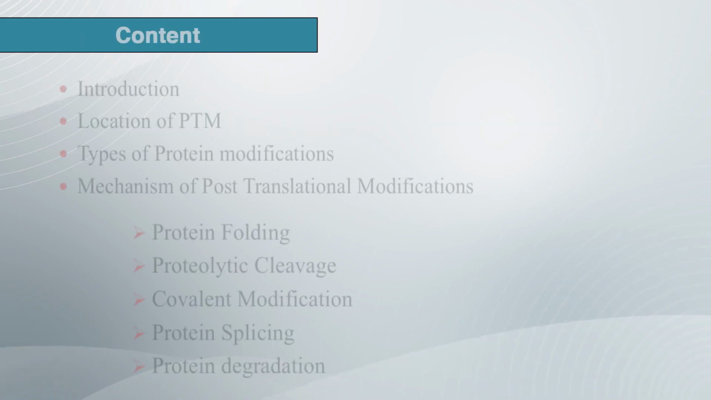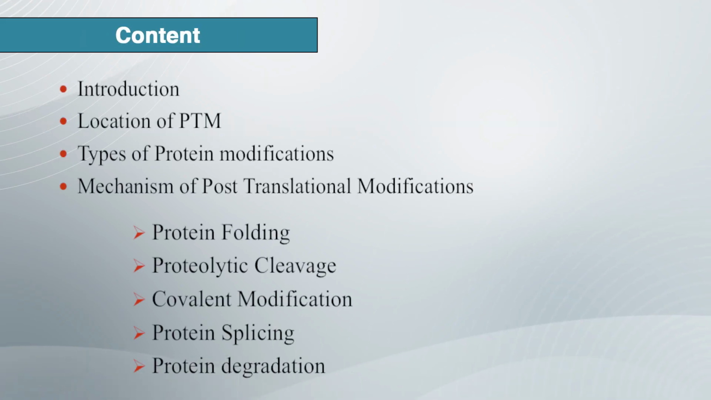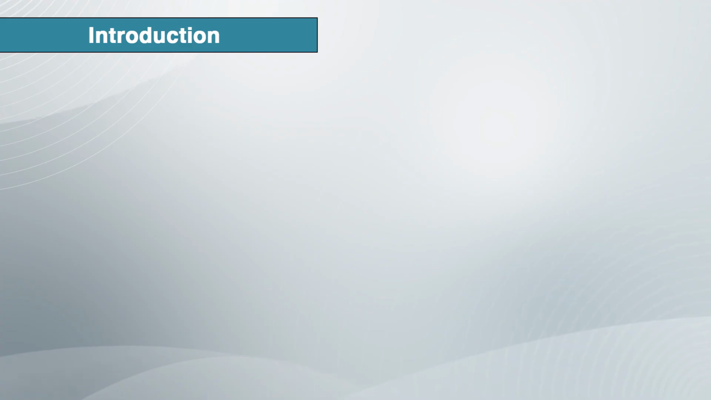The content of this topic is introduction, location of post translation modification, types of protein modification, and mechanism of post translation modification, in which we understand protein folding, proteolytic cleavage, covalent modification, protein splicing and protein degradation. And we also learn the importance of post translation modification, their examples and significance, summary and references. Now, let us start with the introduction.